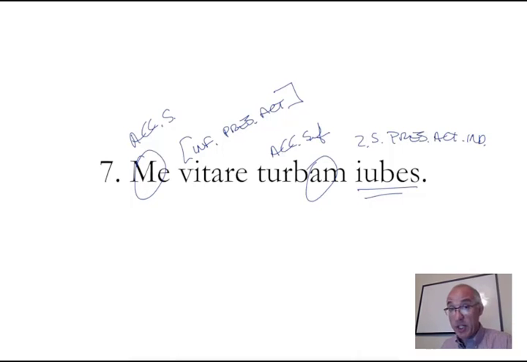So I have found, and in general, I think this will be helpful for you, that once you get the verb, the Latin language often puts the verb at the end. We like that verb right up front, practically second. That's why we talk about subject, verb, object sentences. So I find it often helpful to grab the verb, then follow the word order for the rest of the sentence. You order me to avoid the crowd. That's what it means. I don't know the context, but that's an appropriate translation.